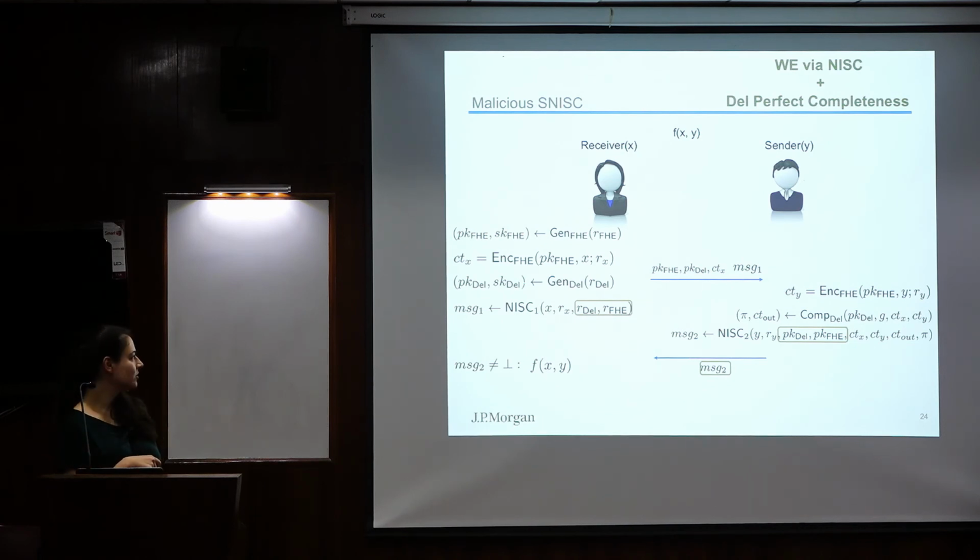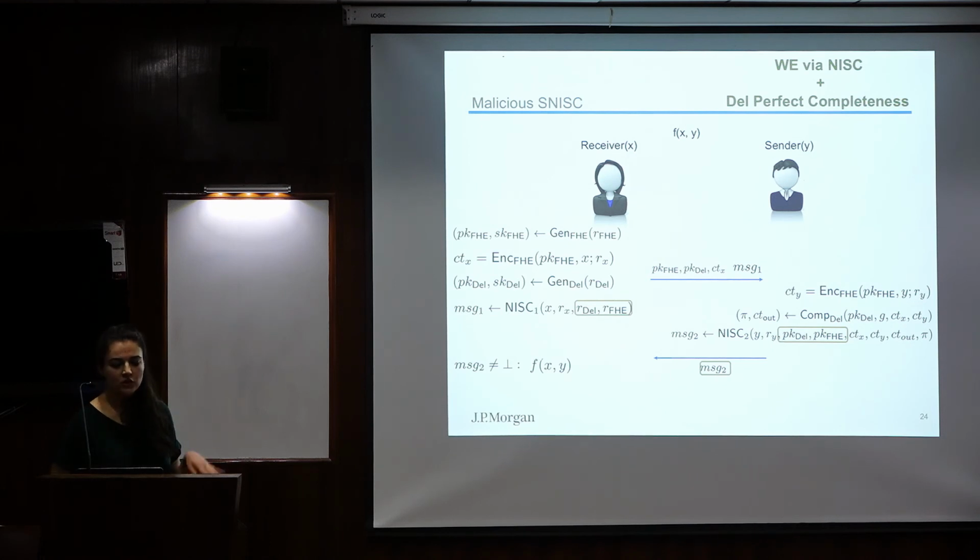But if the delegation has perfect completeness, then we can still guarantee that even when we get the answer back, if the proof is accepting, we're going to be able to simulate perfectly. Okay, so we also need perfect correctness, completeness of the delegation scheme.